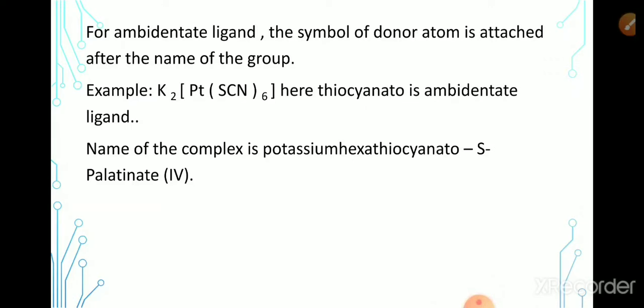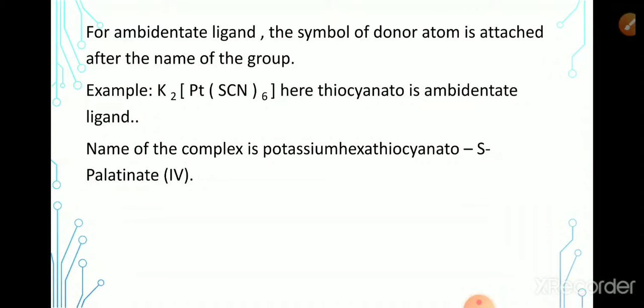While writing the IUPAC name of the complex with an ambidentate ligand, the rules are the same. First we write the name of the cation, then the anion. In the complex ion, first we write the names of the ligands. If the ligands are different, they are arranged in alphabetical order. Then we write the name of the central metal ion, then mention the oxidation state of the central metal ion in Roman numerals. The extra step here is, after writing the name of the ambidentate ligand, we have to mention the attaching site.